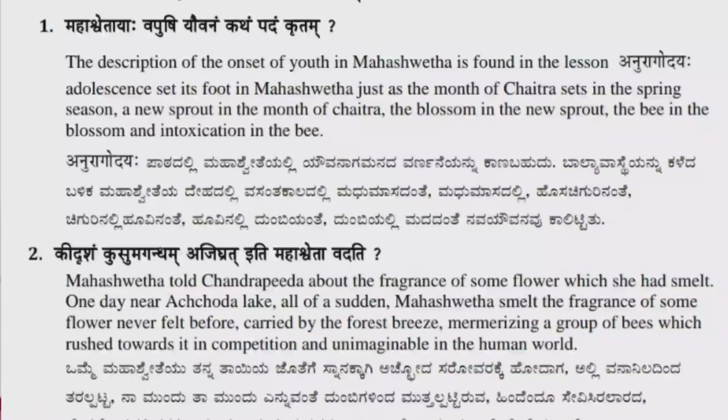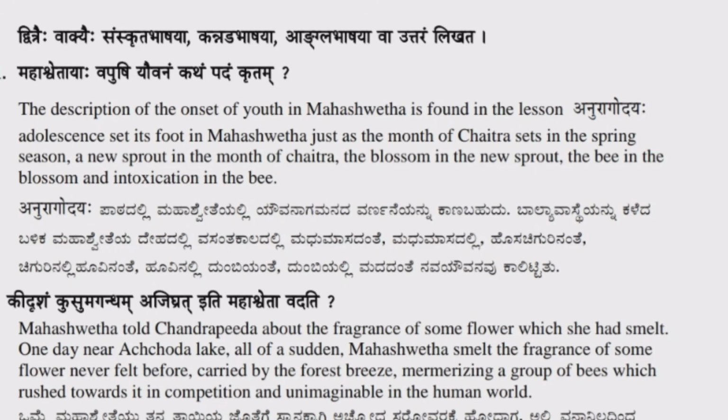A new sprout in the month of Chaitra, the blossom in the new sprout, the bee in the blossom, and intoxication in the bee.